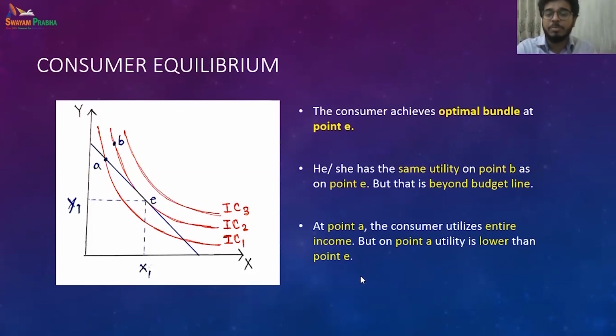Moving from here, our purchase decision changes with the price of these commodities. As we saw, the budget line is estimated in terms of the price of two commodities: price of X into the quantity of X plus price of Y into the quantity of Y. So if the price of one changes, my real income, whatever I can buy with the income I have, changes.